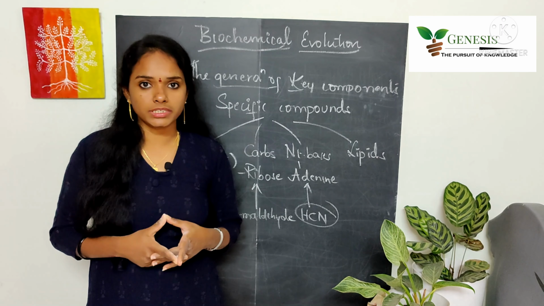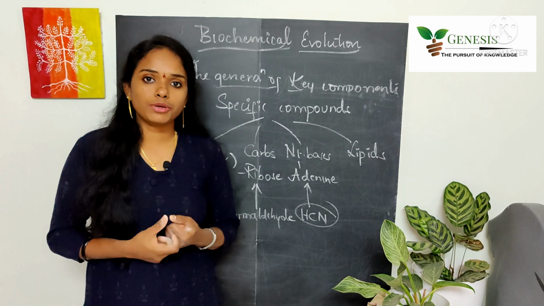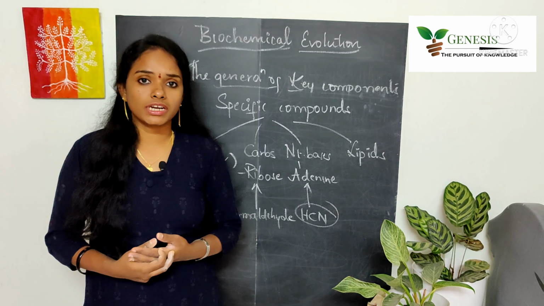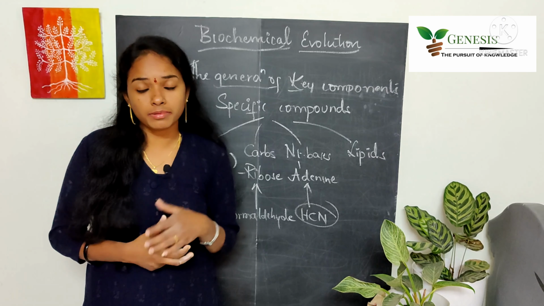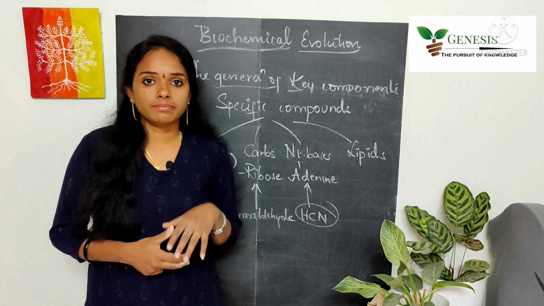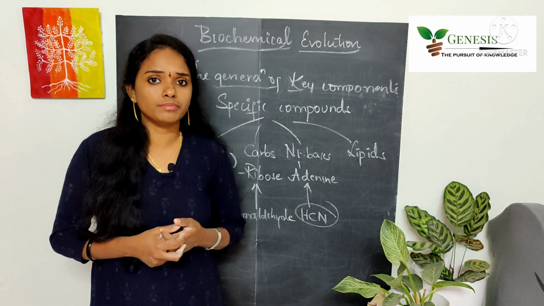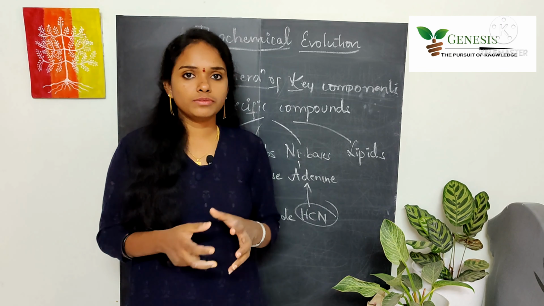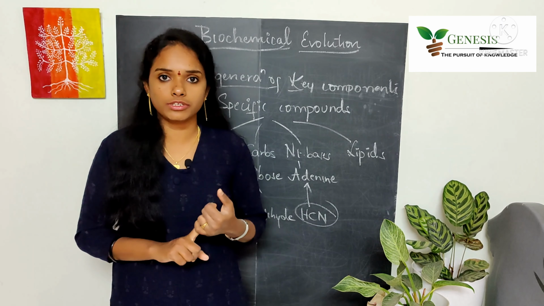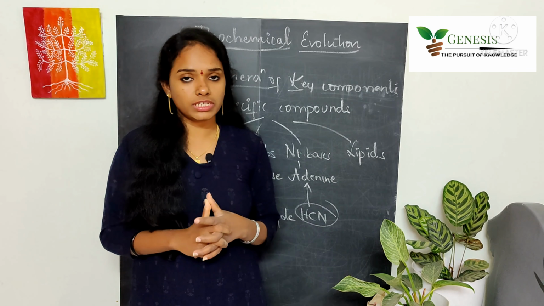Despite those uncertainties, the compounds that were formed again combined with one another in a particular assortment in different fashions, and then they started forming the remaining compounds also. Here we got very few amino acids, but by different assortments among the prebiotic molecules, even the remaining compounds started forming. We all know that carbohydrates generally exist in two forms, L configuration and D configuration. But in living organisms, generally D configuration is more prominent.